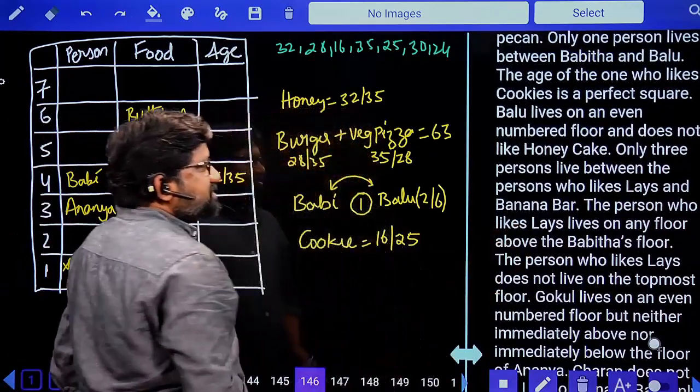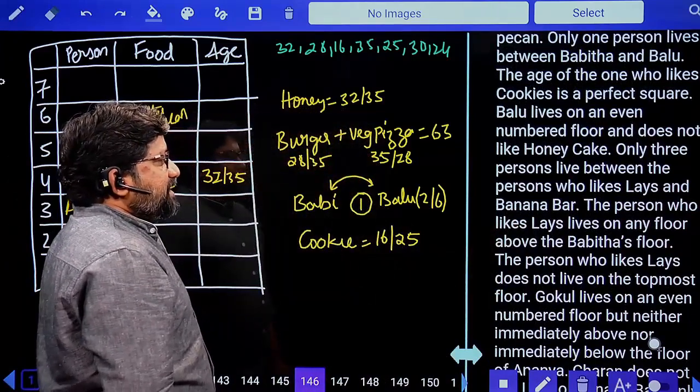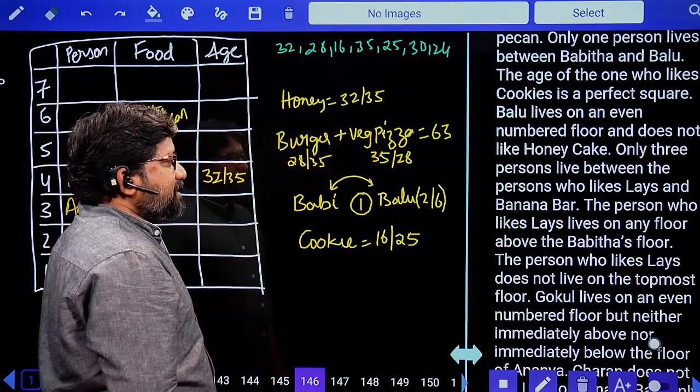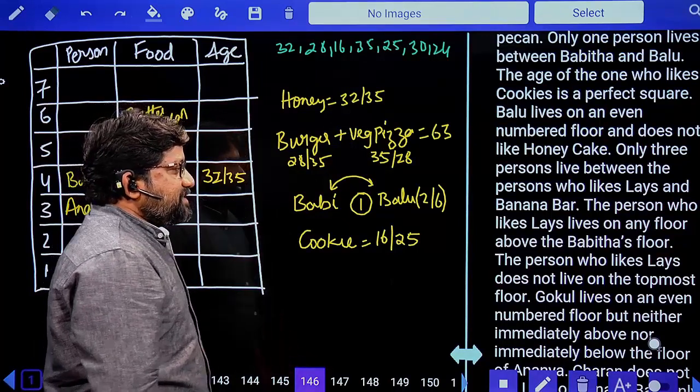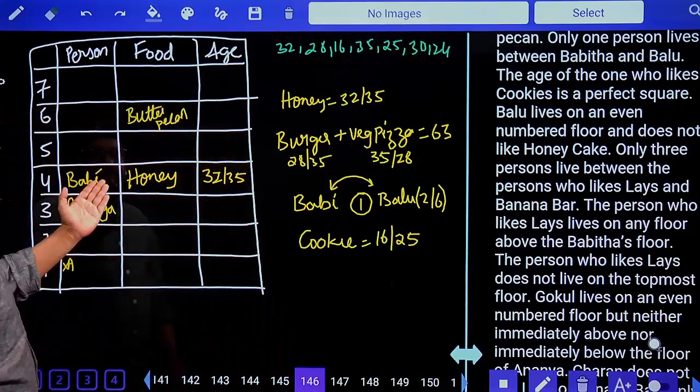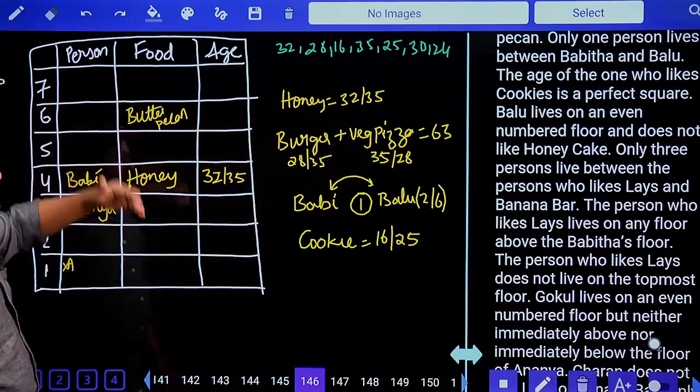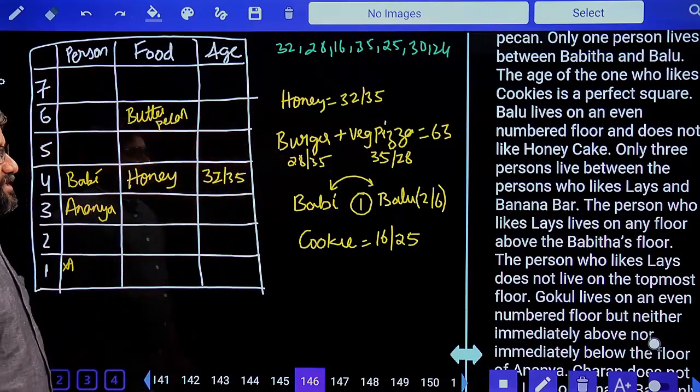Only three persons live between the one who likes lace and banana bar. The person who likes lace lives on the floor above Babita's floor. Now we have good information here.